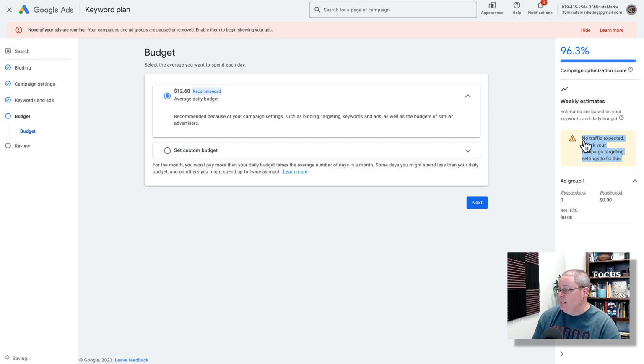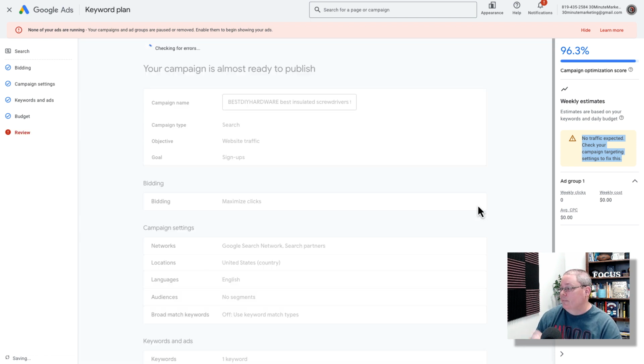Lots of times it'll say stuff like this, and it's giving you the information in your best interest because you're setting this up. But understand that this is part of the process. We may have to go back and add additional keywords, but we need to think about those keywords strategically and logically and make sure that we're only adding keywords not just for the sake of getting a click, but for the sake of getting the right click over to our page and our offer. So we'll go ahead and set this up and see what happens. It's checking for errors. We might have errors, we might not. We'll let this finish and see what it says.